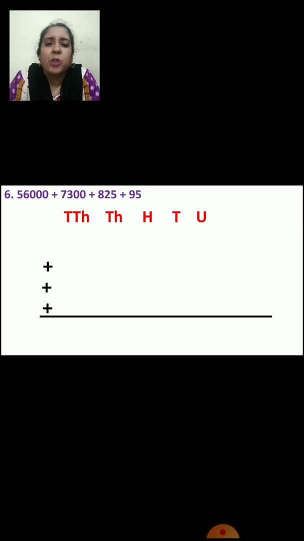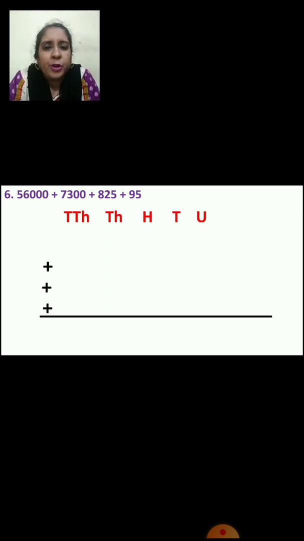And why did I put 3 plus signs, children? Yes, because here you can see 56,000 plus 7,300, right? 7,300 plus 825. 825 plus 95. Here you can see the 3 plus symbols are there in the question also. That is why I put 3 plus signs. So now let us see how we are going to do this sum.